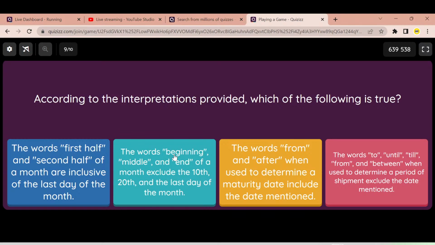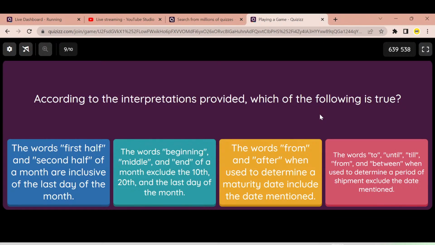B, or the second option, the words beginning, middle and end of a month exclude the 10th, 20th and the last day of the month. No, that's incorrect. The words beginning, middle and end include all the dates. Beginning says from the 1st to the 10th, middle says from the 11th to the 20th, end is from the 21st to the last day of the month. Again, all the dates from the beginning to the end are included. So here answer B is incorrect.